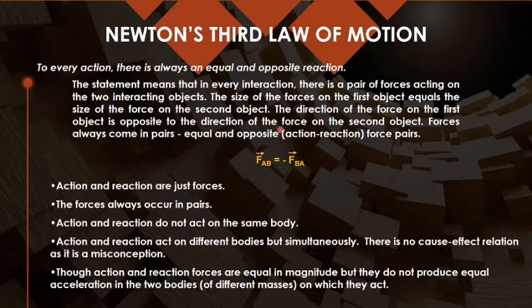When you bring them in contact, like two balls, the force on one ball due to the other will be equal to the force on the first due to the second. It means the force on one body due to the second body is equal to the force on the second body due to the first body, but the directions are opposite, so we call them action and reaction pairs.